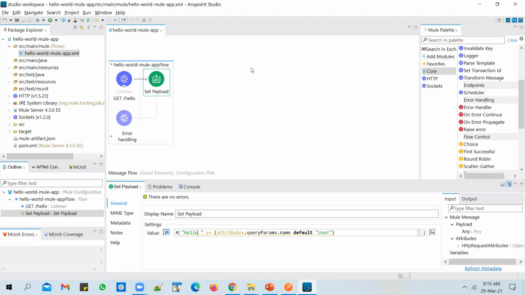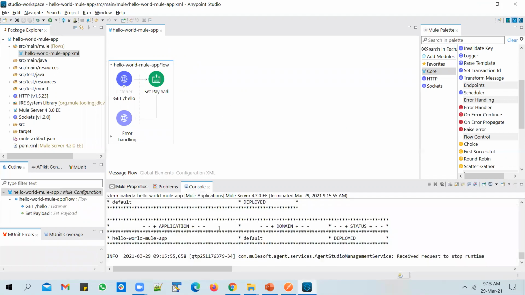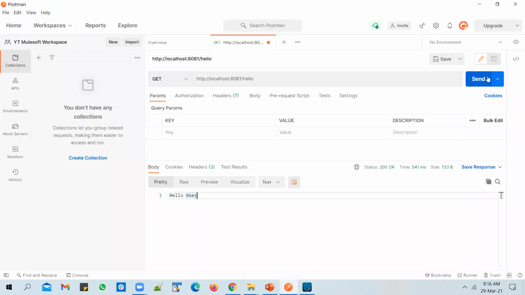Let me just show you one more thing. Let's stop this project, stop the application. Let's go to the console to see if the application is stopped or not. Let's do a right click, and if you see a run option again, that means yes, the application is stopped. Let's send in a request again now.